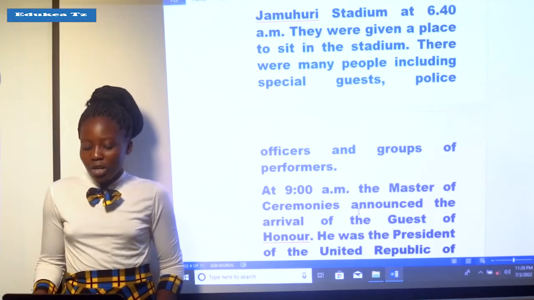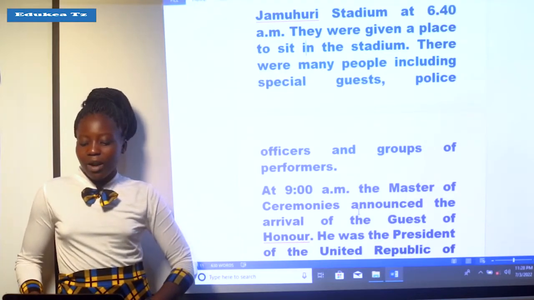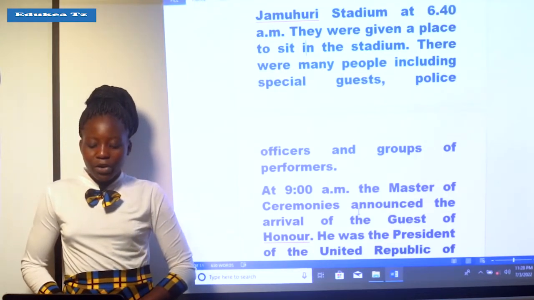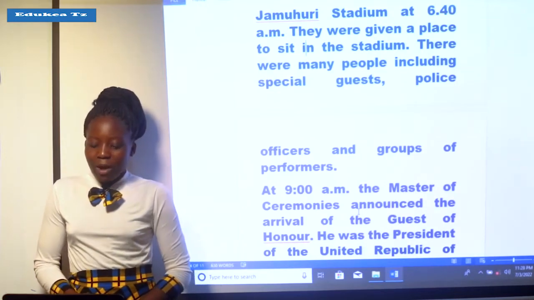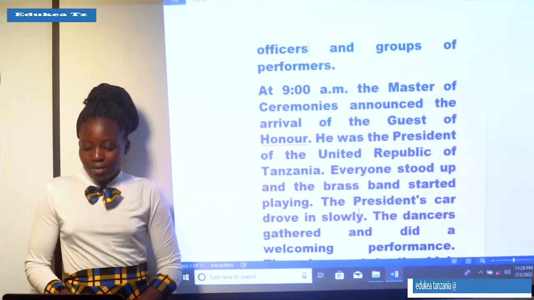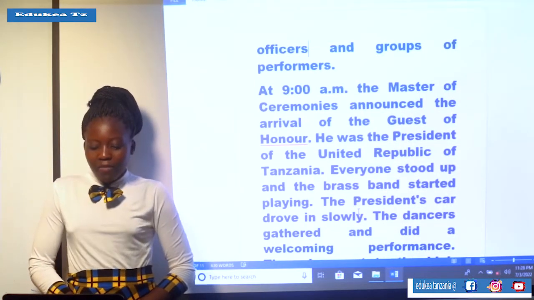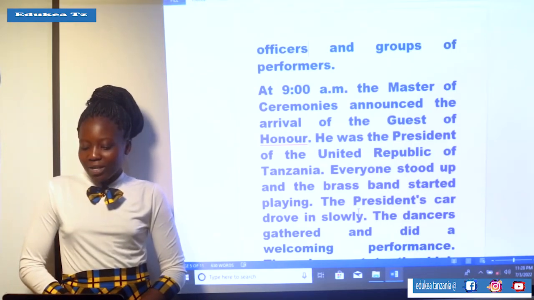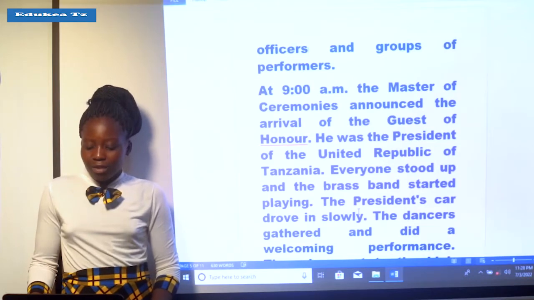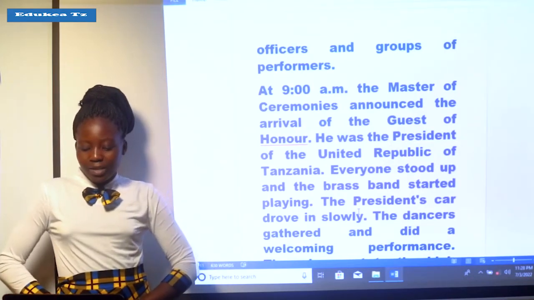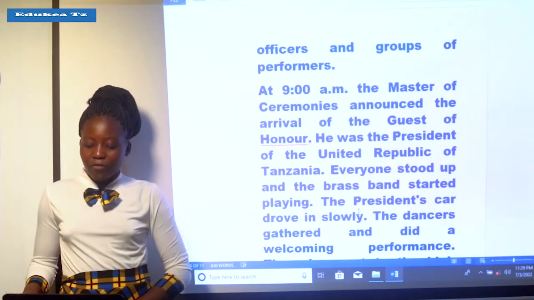At 9 a.m., the Master of Ceremonies announced the arrival of the guest of honor. He was the President of the United Republic of Tanzania. Everyone stood up and the brass band started playing. The President's car drove in slowly. The dancers gathered and did a welcoming performance.